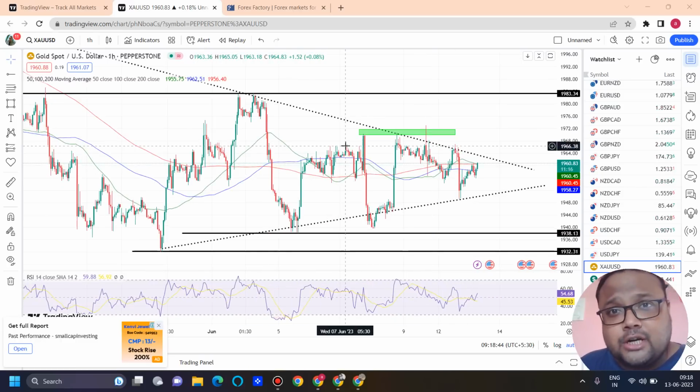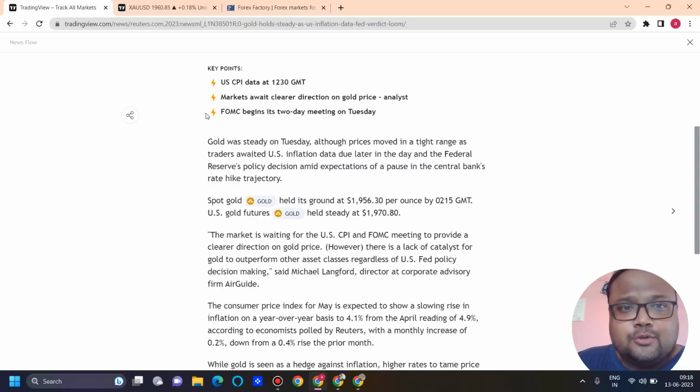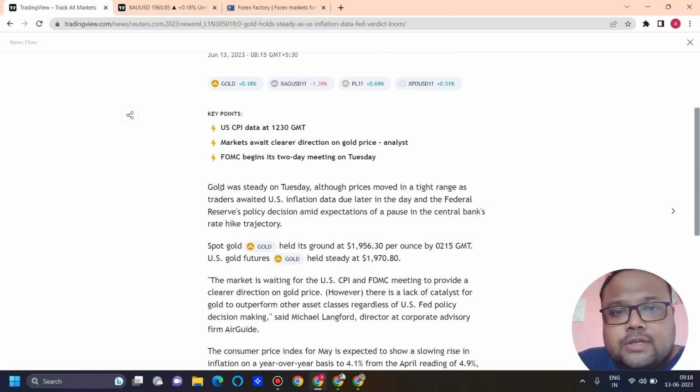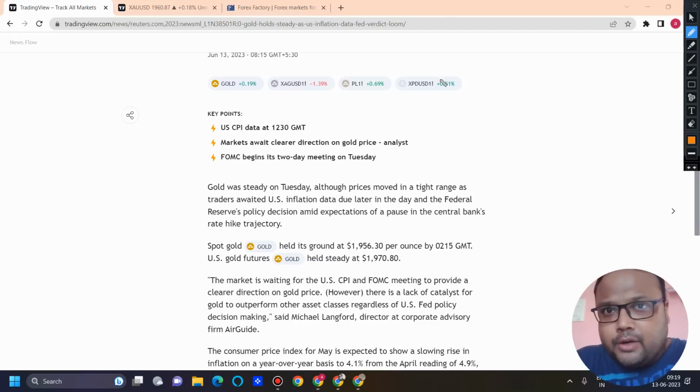We will be discussing the chart of gold, but let's look at the news here. Gold holds steady as US inflation data, Fed verdict loom. Gold was steady on Tuesday, although prices moved in a tight range as traders awaited US inflation data due later in the day, and the Federal Reserve's policy decision amid expectations of a pause in the central bank's rate hike trajectory. So mostly the market is expecting that the Fed will go for a pause in the rate hikes.